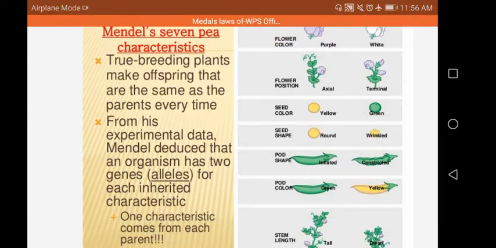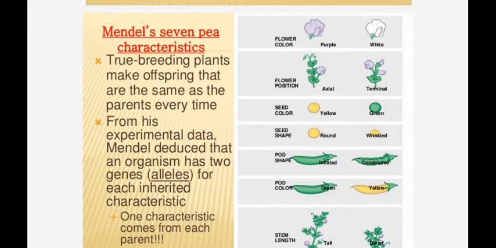True breeding plants make offspring that are the same as their parents. Those are called true breeding.